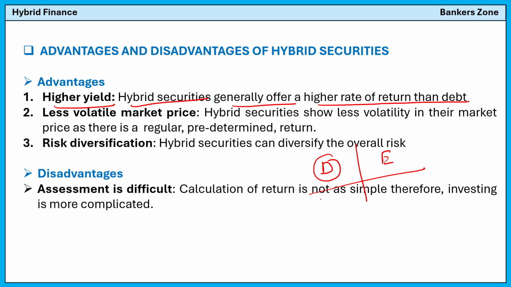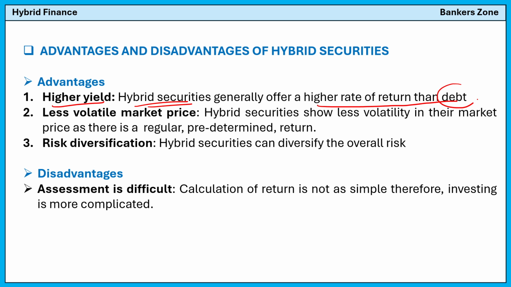Debt securities have low return but a fixed return. Equity has high return but variable return, because it is market linked and is less assured. Okay. So, if you combine both, what is the good thing you will get? You will get the good return. So, the higher yield. The hybrid security will have a higher rate of return than the debt.